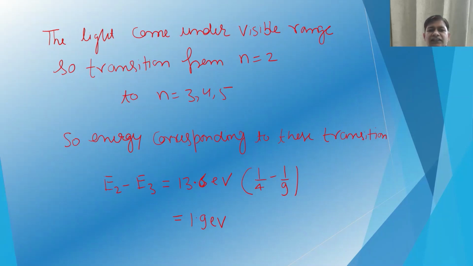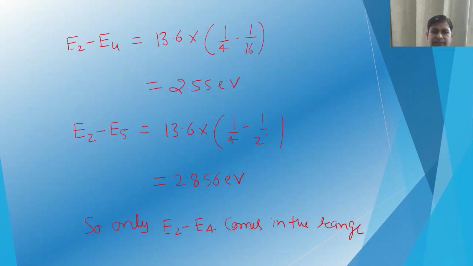If the transition is from 2 to 3, then we will have 13.6 electron volt multiplied by 1 by n is equal to 2 squared, so that will be 1 by 4, minus n is equal to 3 squared, so that will be 1 by 9. So total will be 1.9 electron volt. Similarly, corresponding to 2 to 4, we will have 13.6 into 1 by 4 minus 1 by 16.